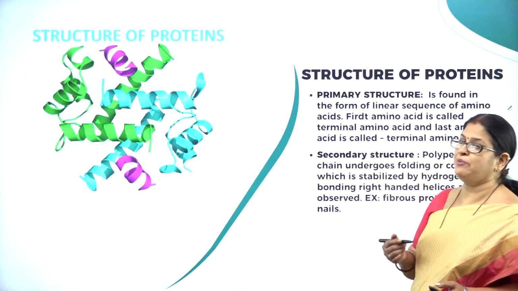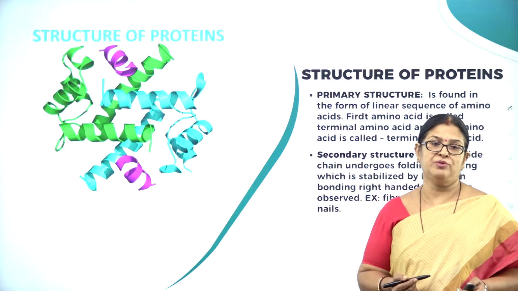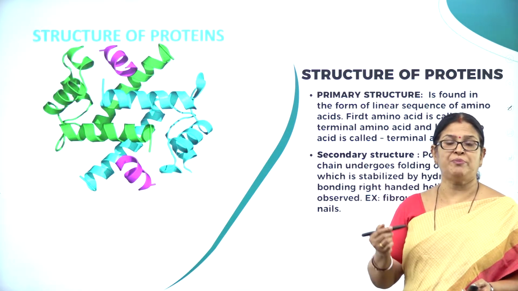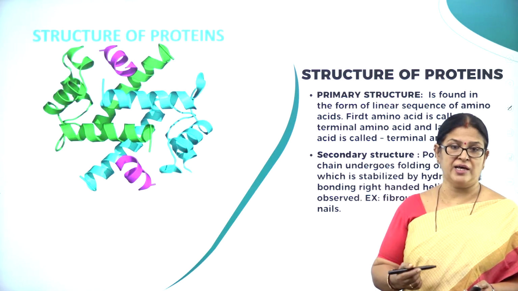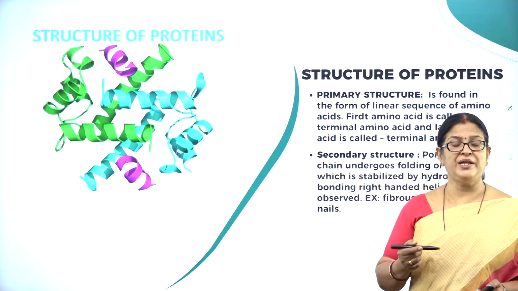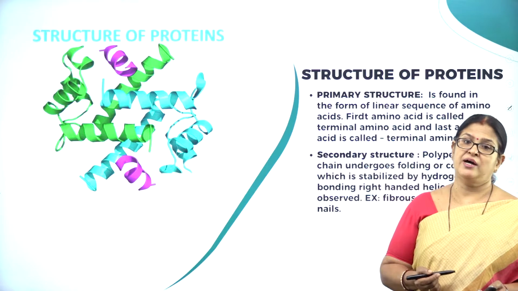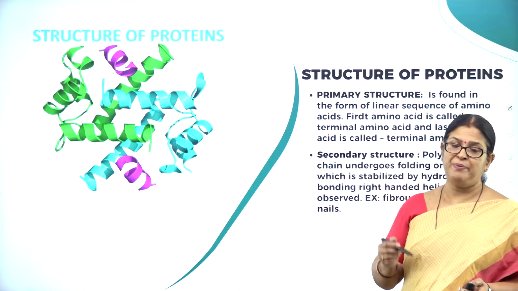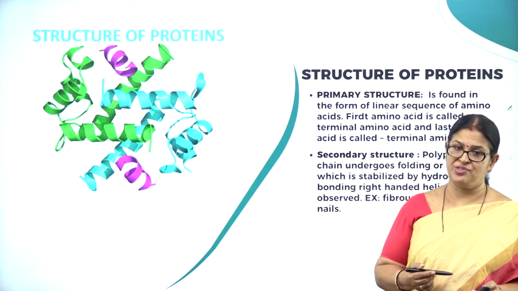We all know how important these biomolecules are for the body. And as we know, the building blocks of carbohydrates are monosaccharides, and the building blocks of protein are amino acids, and the building blocks of lipids are fatty acid and glycerol.